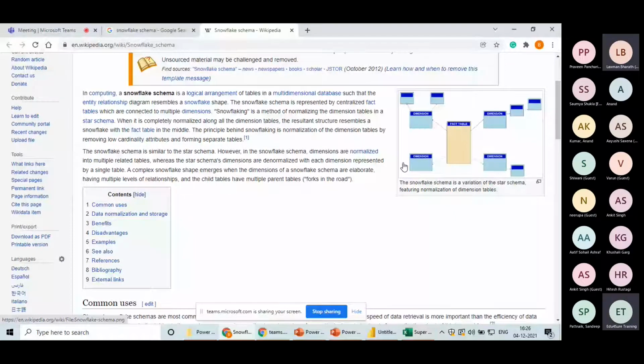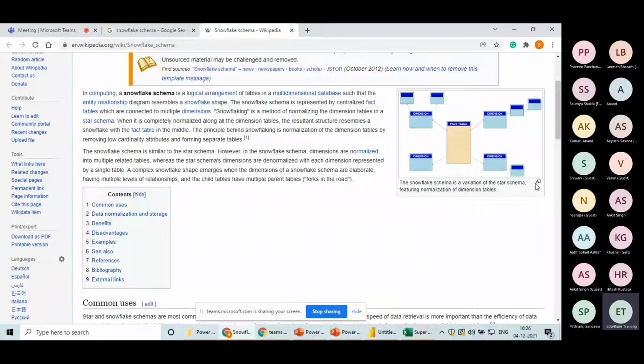So in a snowflake schema, what is the extra thing? The extra thing is we have bifurcated the dimension tables further. Can you see? But connectivity remains the same. Again, we are just connecting the fact table with dimension tables, and we are not connecting the dimension tables like that. So when we are bifurcating the dimension tables further, that will take the shape of a snowflake schema.